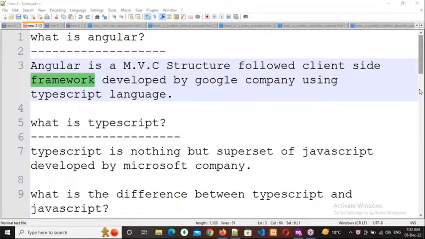Why do we require SEO friendly URLs? For example, you are developing a movie articles website. Somebody may not know your application directly. What will they do? They will search in Google only, something like Prabhas latest news, or Prabhas Adipurush trailer.